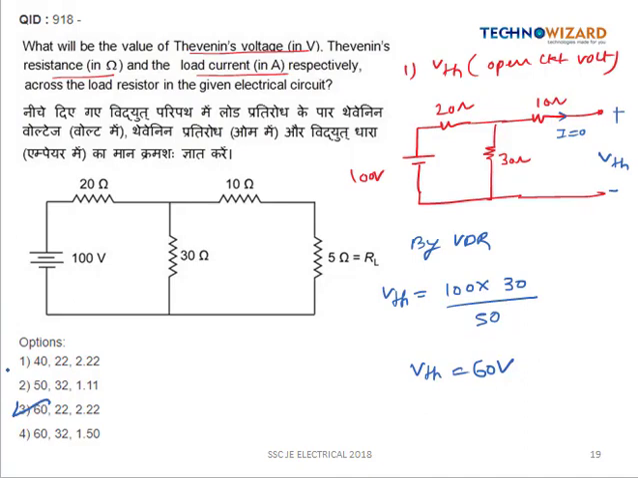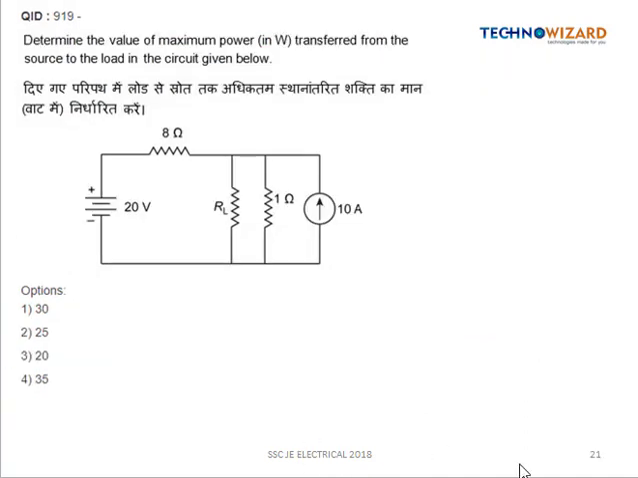Okay, now next question is, determine the value of the maximum power in watt transferred from the source to the load in the circuit given below. So we know that the maximum power is given by the relation VTH square divided by 4 times RTH. It means we have to simply find out the value of VTH and RTH.